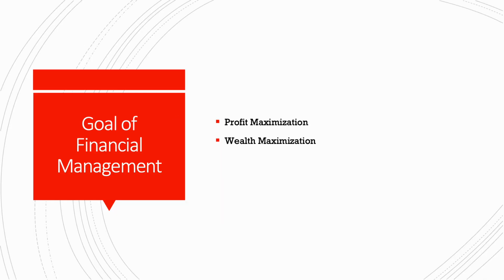First, we need to talk about financial management. What are the goals of it? According to Paramasivan and Subramanian, the two main goals of financial management are profit maximization and wealth maximization. The primary goal of most companies is to maximize profits. Profit maximization ensures the company is operating efficiently to increase profit and reduce risk for shareholders.